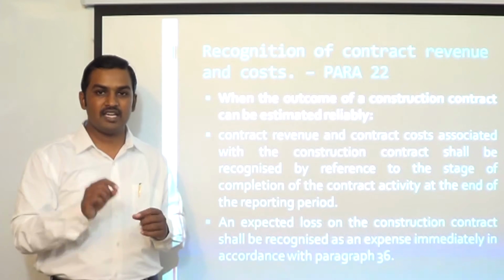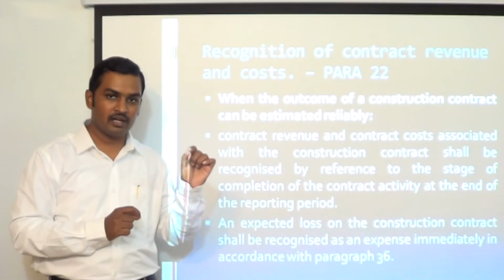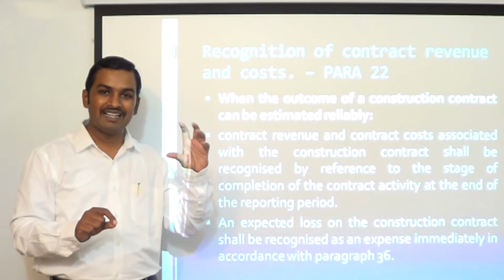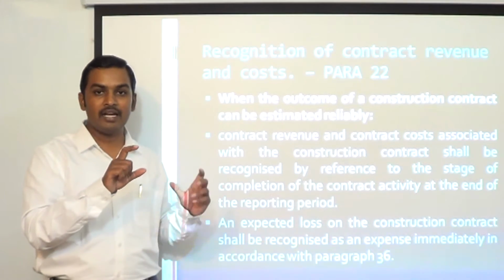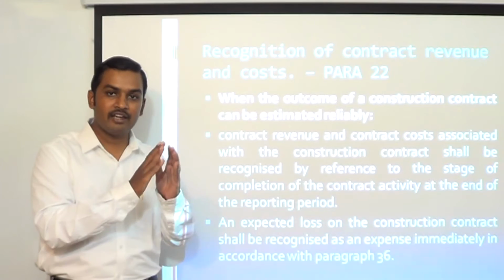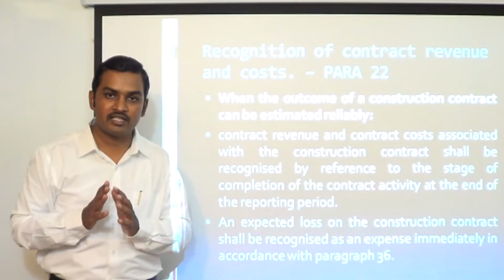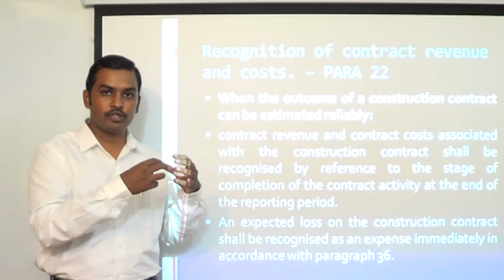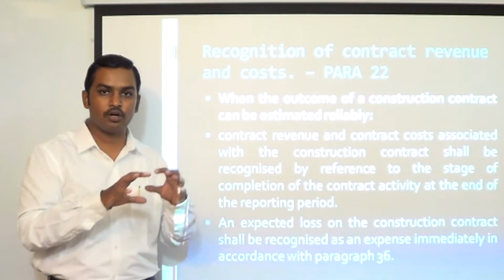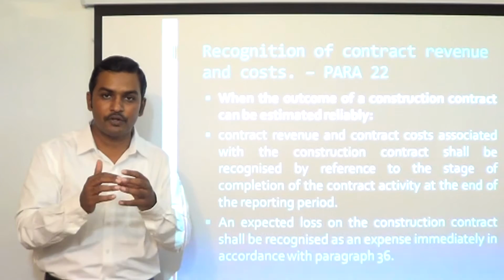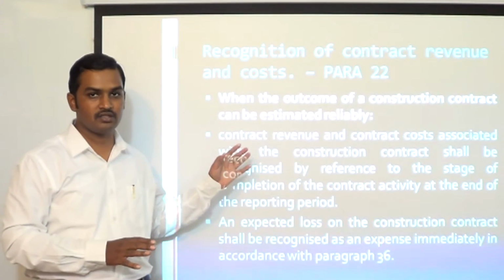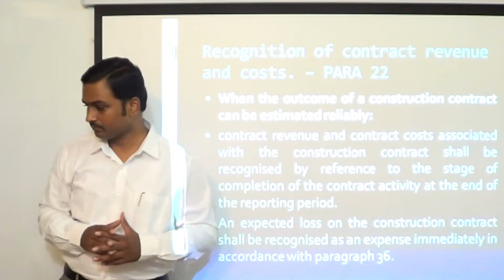So what the standard says is, if the outcome of the contract can be estimated reliably, the cumulative percentage of completion would be applied to current estimates of revenue and current estimates of cost to arrive at the revenue and cost to be recognized in the profit and loss account. That means, to the extent of work done, we are going to recognize revenue. To the extent of work done, costs have to be recognized. To the extent of work done, profit also has to be recognized in the year in which the activity has been done. That is called the percentage of completion method.